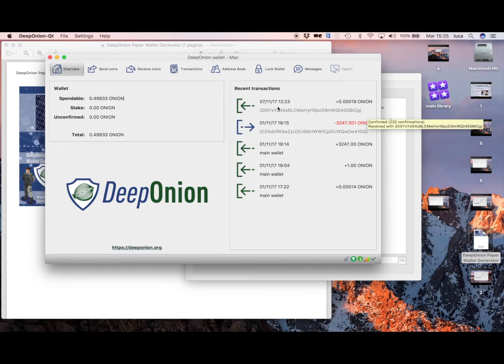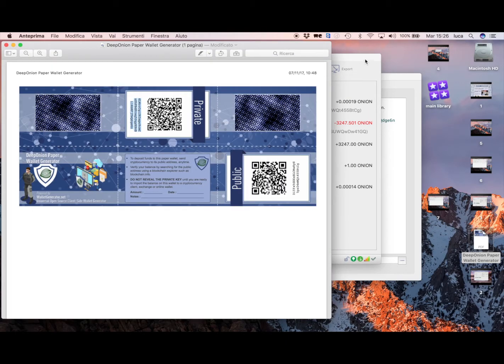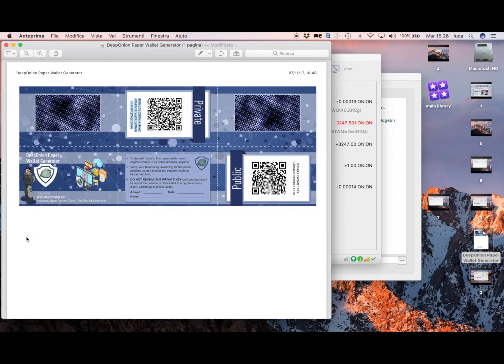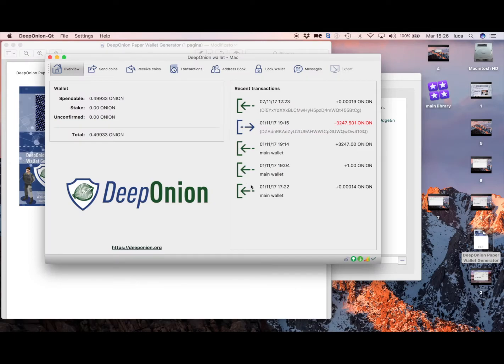Now we have correctly imported our paper wallet in an online wallet. The next time you transfer any coin to this public address, it goes into this paper wallet that is actually linked to the desktop wallet.